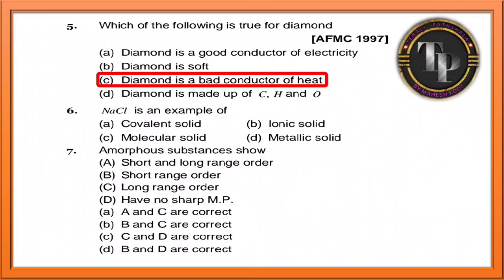Question number 6. NaCl is an example of. You know already, it is an ionic solid. NaCl is an ionic solid. Option number B is the correct answer.